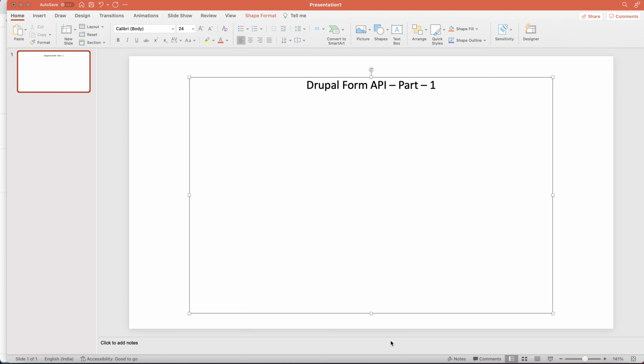But the processing of the data, formatting of the data, doing whatever you want to do with that data, that is the main part of any good CMS. How they handle their form API, how they handle their form process, that is the major thing.